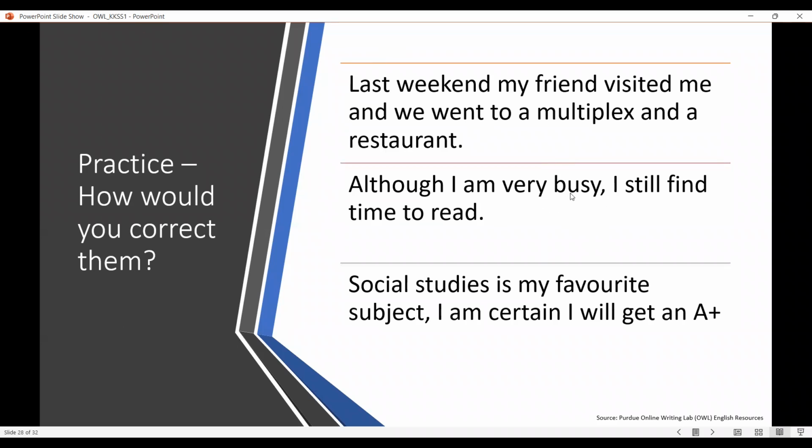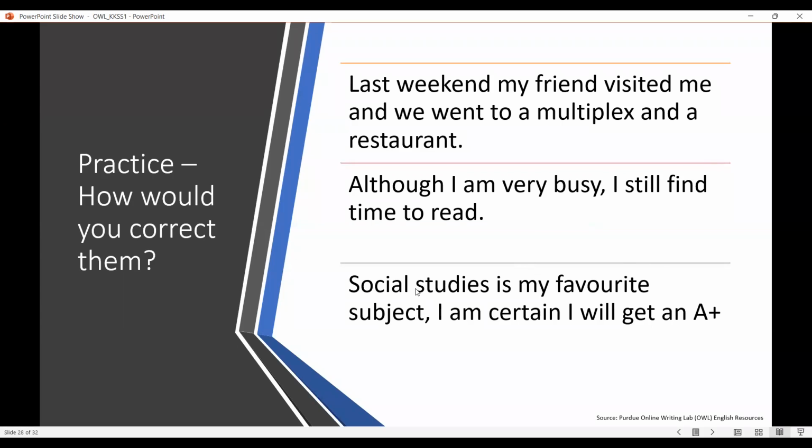And if we eliminate the first one and see the second one, "I still find time to read," it is saying a complete thought. In case both are independent clauses, we need a comma and a coordinating conjunction. But because the first one is a dependent clause, just a comma suffices here. And we actually don't require a comma after "although." As I said, these are conjunctive adverbs or prepositional statements that help to start the sentence, so they don't need any comma here. They are attached to the sentence, and the comma follows the dependent clause. So the second statement is a complete thought and there is no mistake in it.